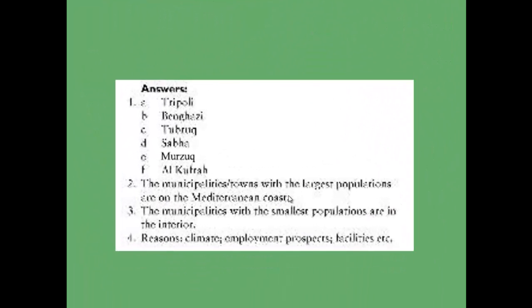Here we can see the answers to the previous questions. Number 1, write the names of the cities, municipalities on the map opposite. We have done it. So number 1, Tripoli, then Benghazi, Tobruk, Sabha, Morzuk, and Al-Kufra. Number 2, the cities with the largest populations are on the Mediterranean coast, because there is water and the climate is nice there.